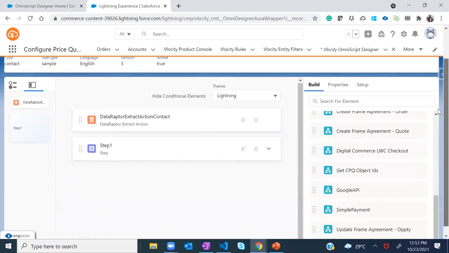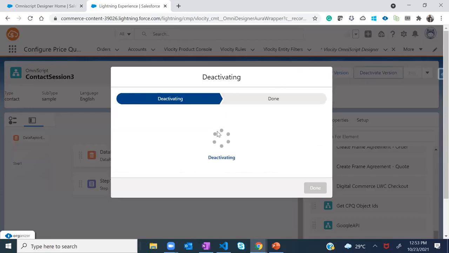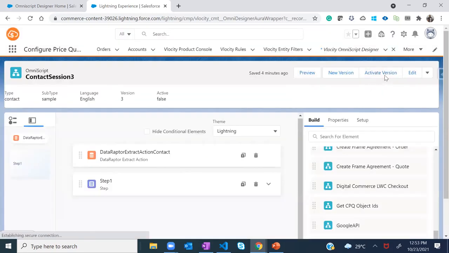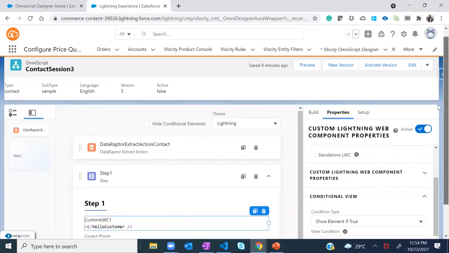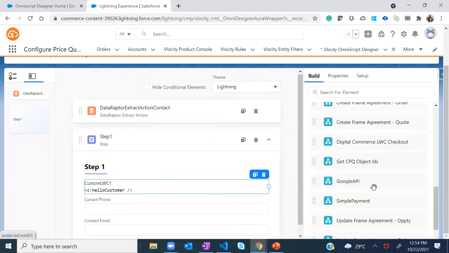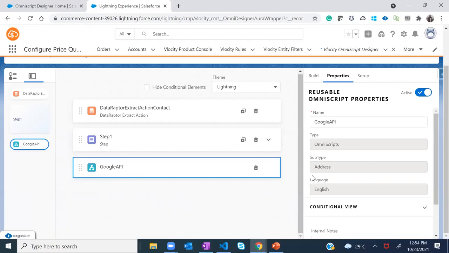So this is in activation mode. That's the reason I'm not able to drag and drop anything. In order to make this designer work, you'll first have to deactivate this version. Perfect. Now, once you have deactivated, you can see the entire designer content has become editable. So now I'll drag and drop this Google API reusable OmniScript into this parent OmniScript.